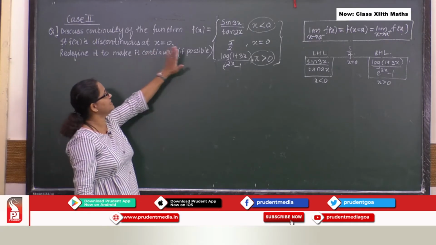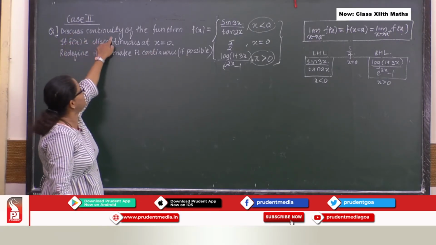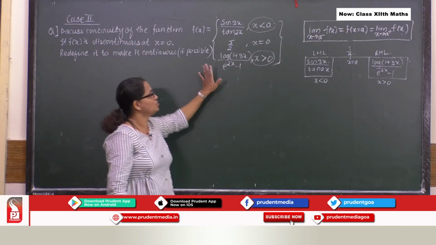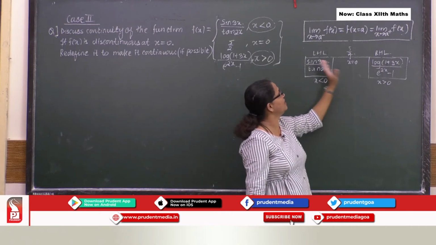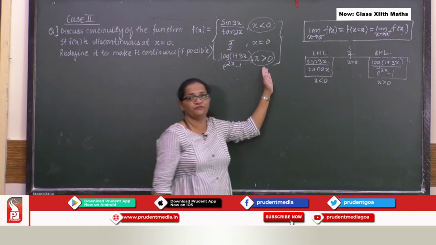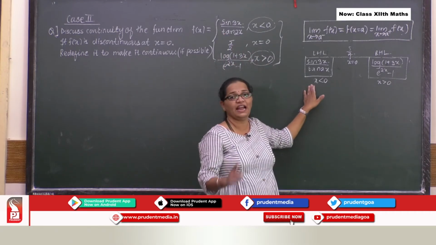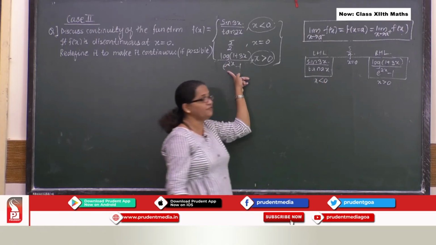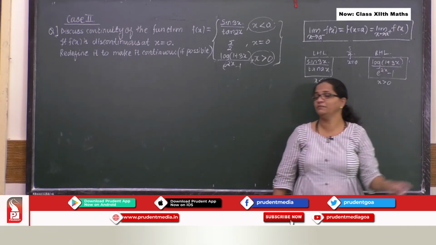Okay, now let us read this particular problem. Now what is given to me? Discuss continuity of a function. We analyze this function. So what is our analyzing factor? That is, here we have 3 phases. The first function what you have, that function you will use for your left hand limit. The third function you have, that you will use for your right hand limit.